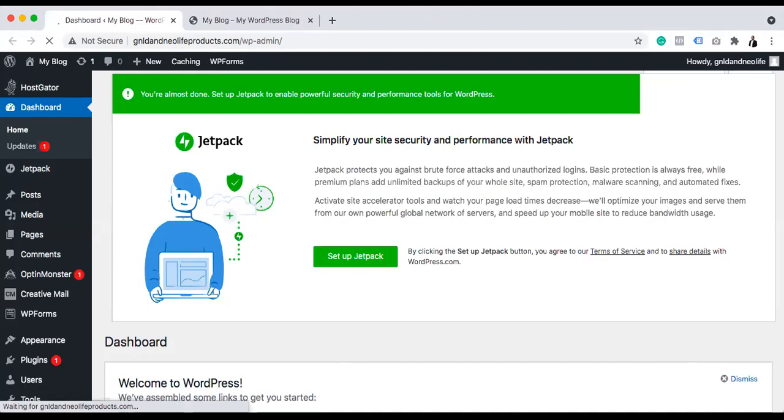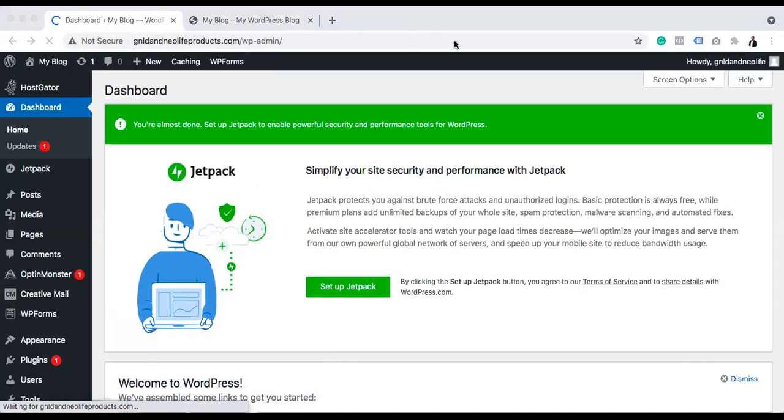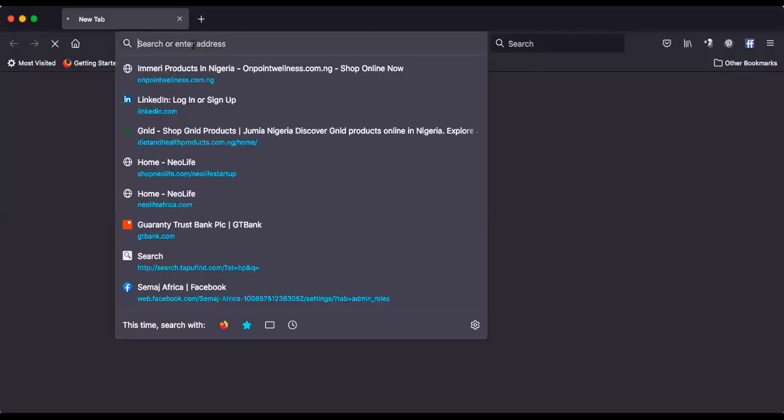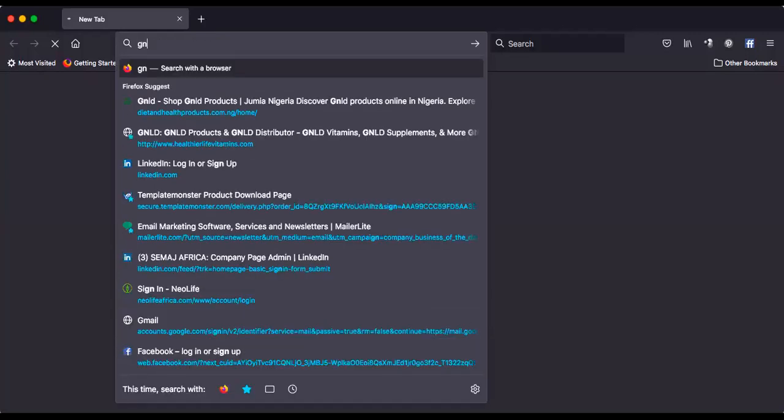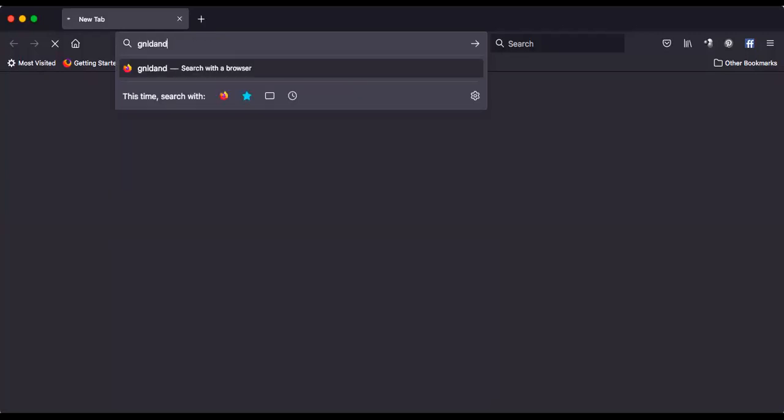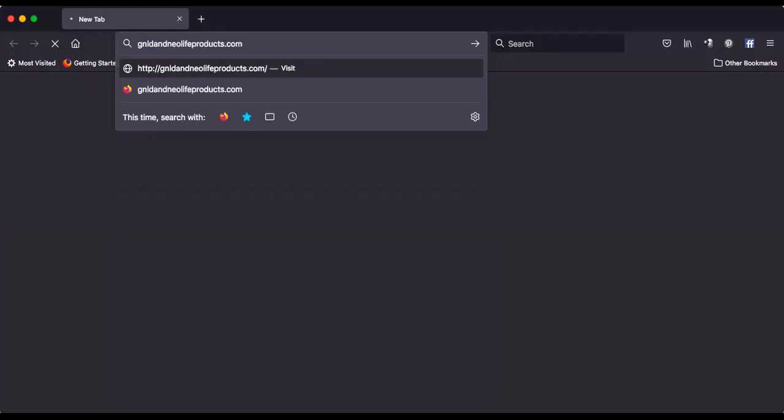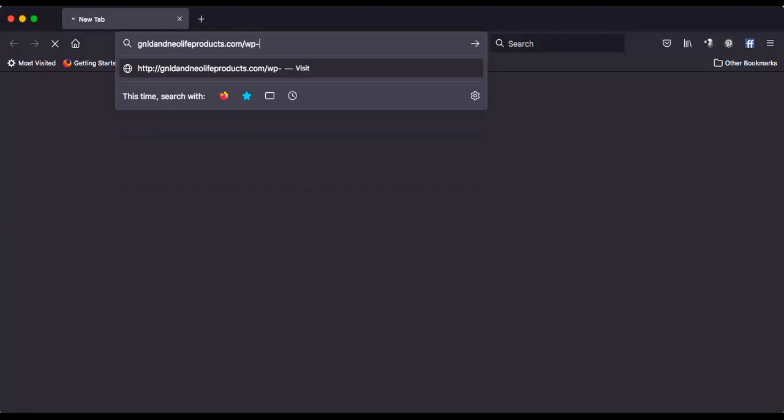But on a normal day, let me share another browser with you so that you understand what I'm saying. So this is Chrome browser. On the normal day, this is your website name. You now say /WP-admin. But if you have some other extension, you can also have it like this.